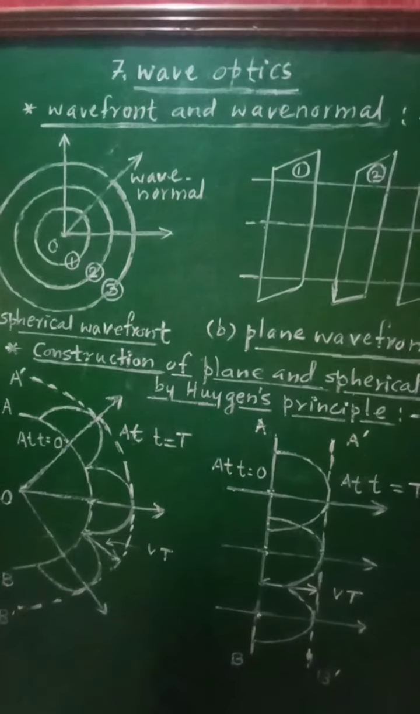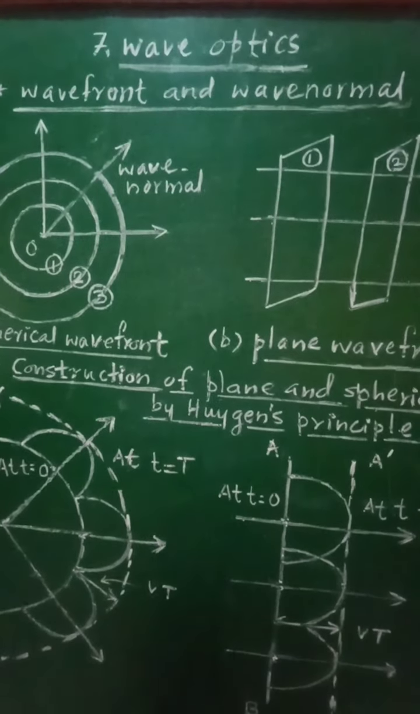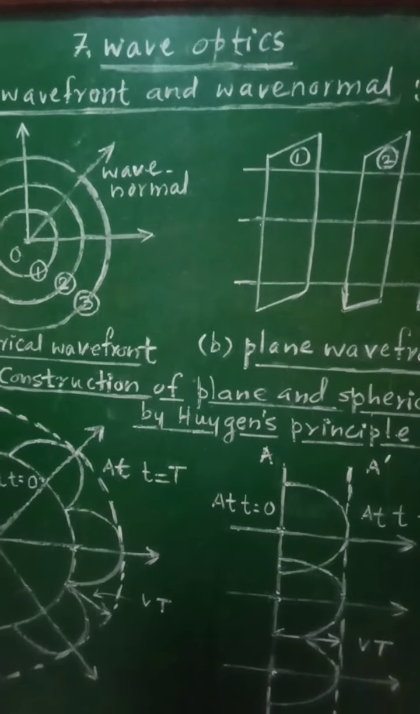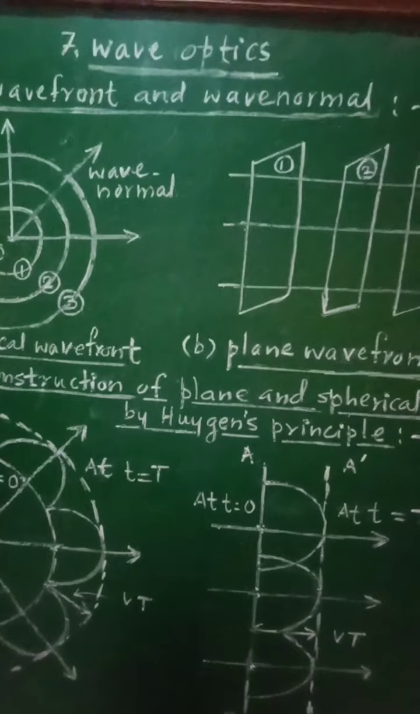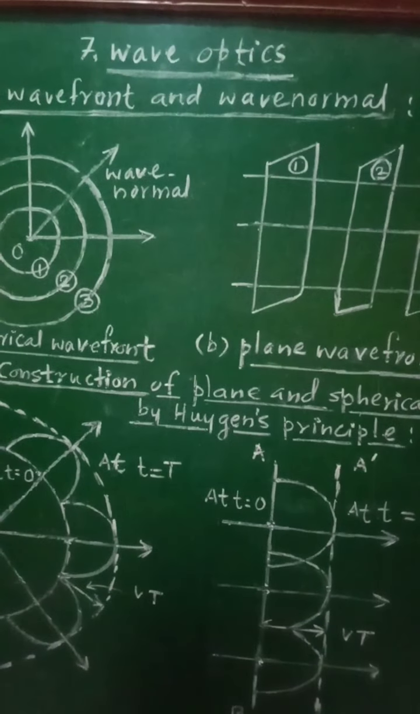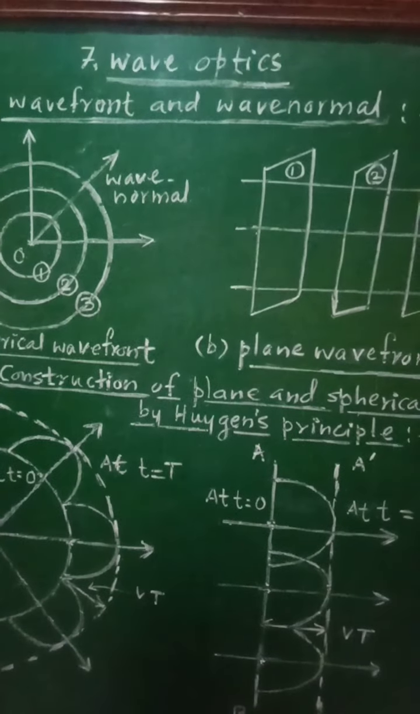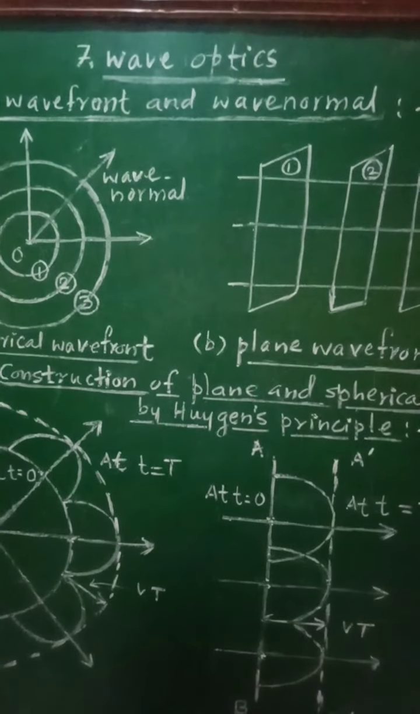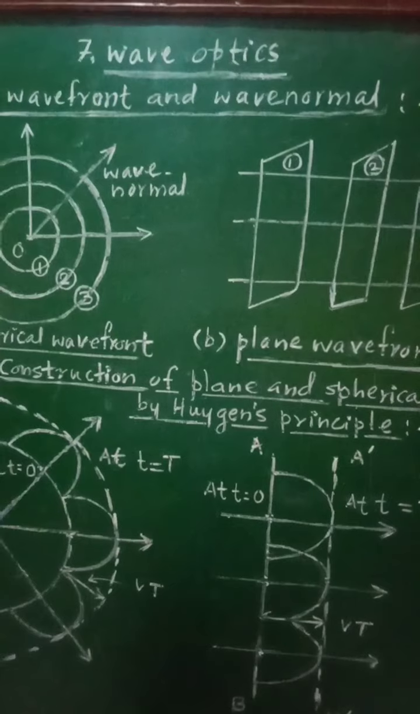12th standard, subject physics, 7th chapter, wave optics. The wave is nothing but an oscillatory disturbance traveling through the medium without change of form, while the branch of physics which deals with the study of light